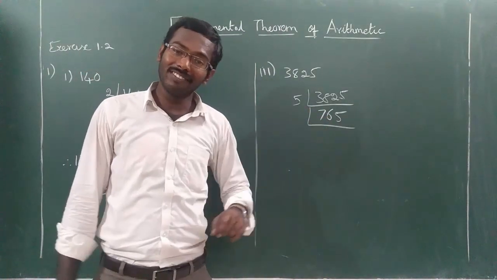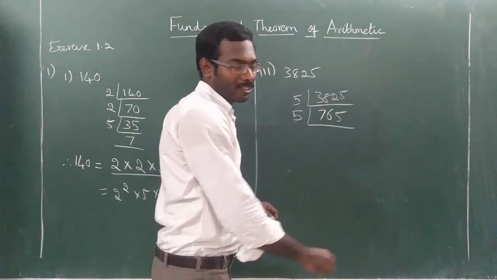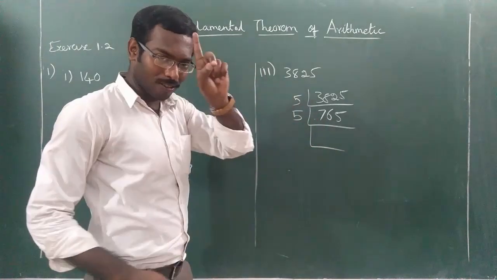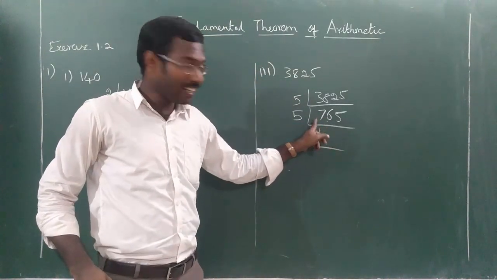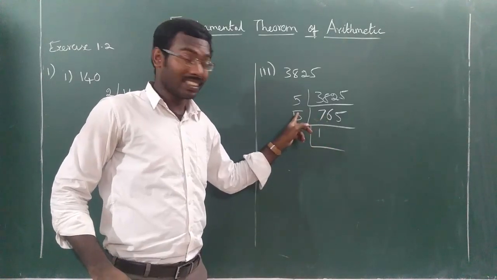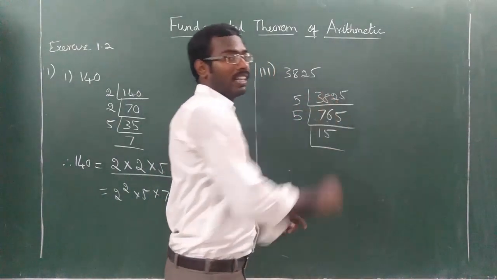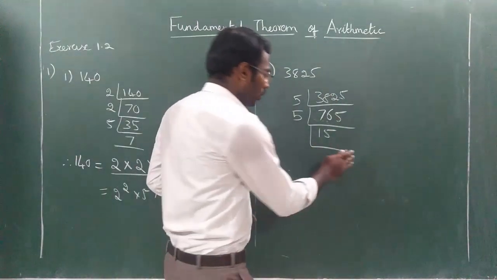This also ends with 5. So this is also divisible by 5. Understood? Now 7 by 5. In 7 how many times 5 is there? Only 1. Remaining 2. 26. 5 5s are 25. So 5. Remaining 1 is there. 1, 5. Understood or not?